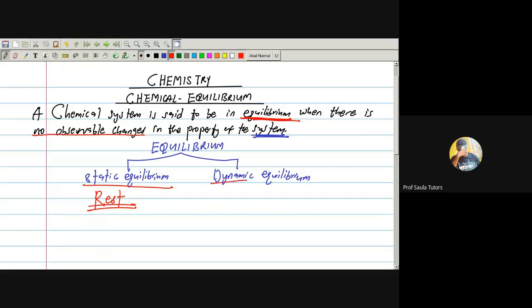Now, what do we now call dynamic equilibrium? It is the opposite of static equilibrium. Dynamic equilibrium